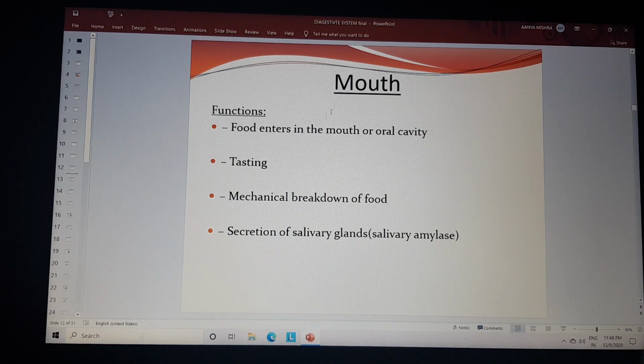Mouth has different functions. The food enters in the mouth or oral cavity. Taste buds are present in the oral cavity on the tongue. Mechanical breakdown of the food takes place in the mouth. Secretions of the salivary glands, that is salivary amylase, take place in the oral cavity.